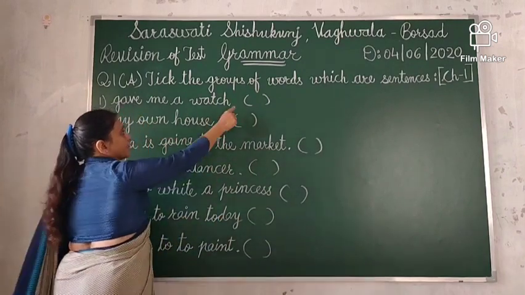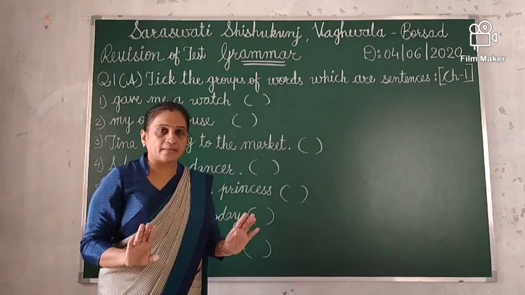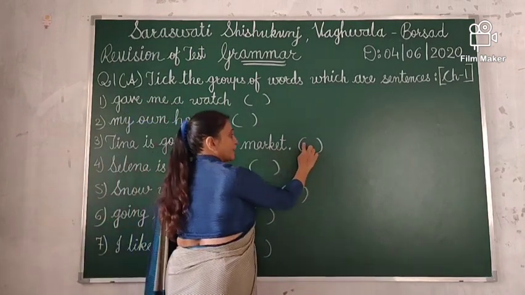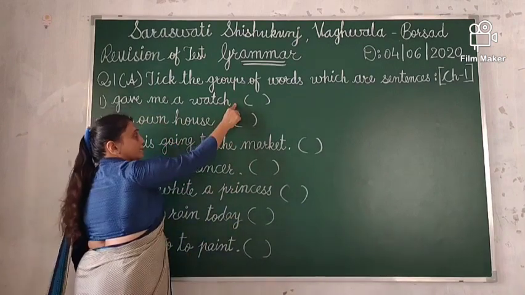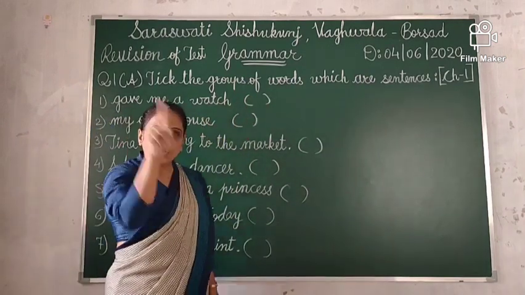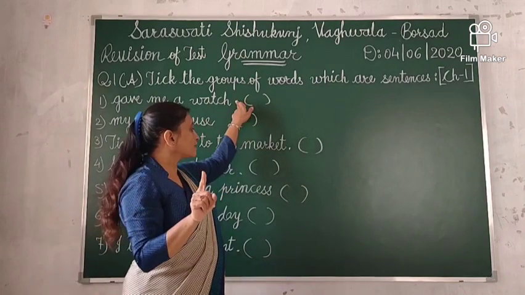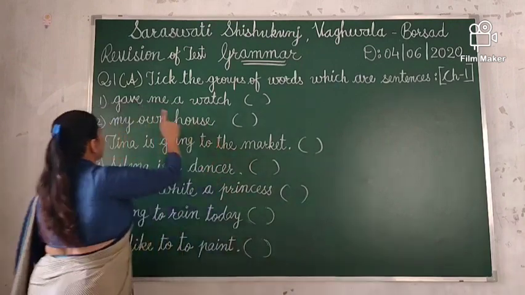In whichever sentence I put a full stop, you have to understand this is a complete sentence. Over there in the bracket you have to tick mark right. Otherwise, where I did not put a full stop, you have to put a cross in the bracket, because this is incomplete and this is a complete sentence. Clear? So I am telling you the answers.